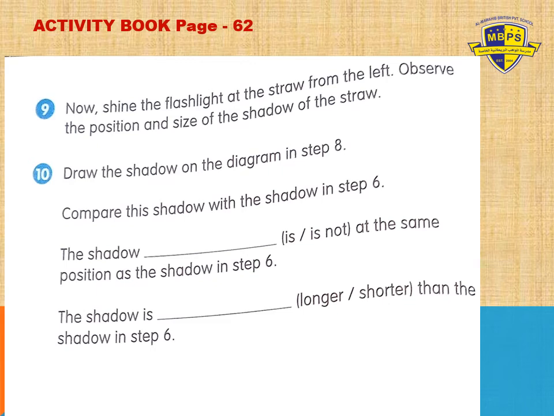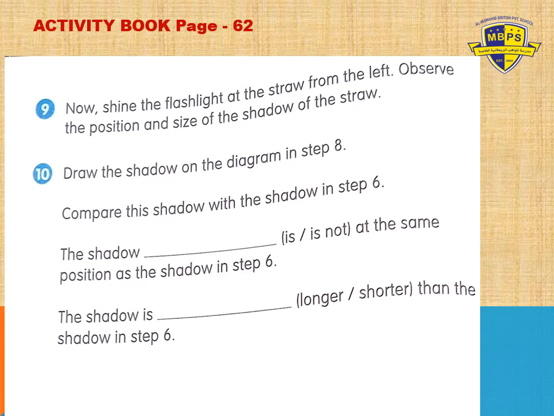In step 9, what do you have to do? Now shine the flashlight at the straw from the left. The source of light will be coming from where? At the straw, from the left side. Yes. So you have to observe the position and size of the shadow of the straw. You did the right side in the 4th step. Then in the 6th step, you shone the flashlight from above. Then you did the comparison from step 4 to step 6.